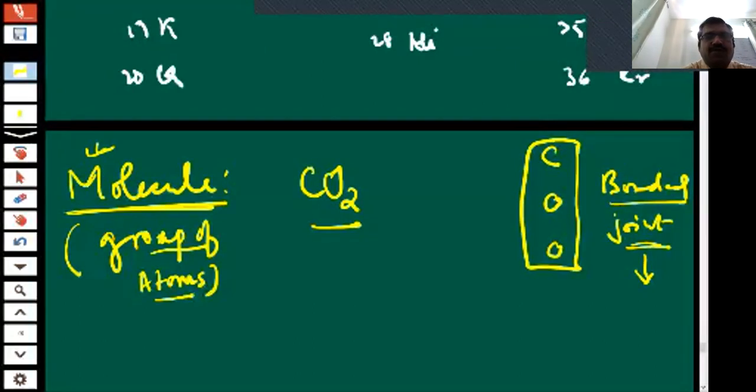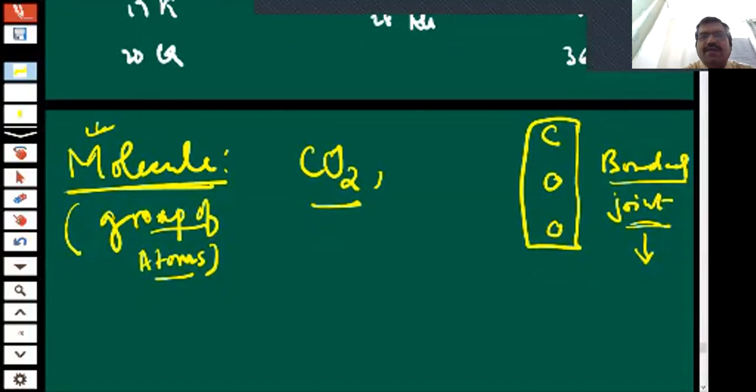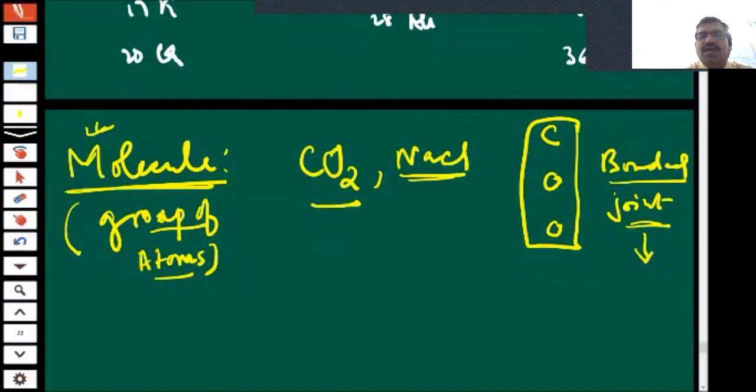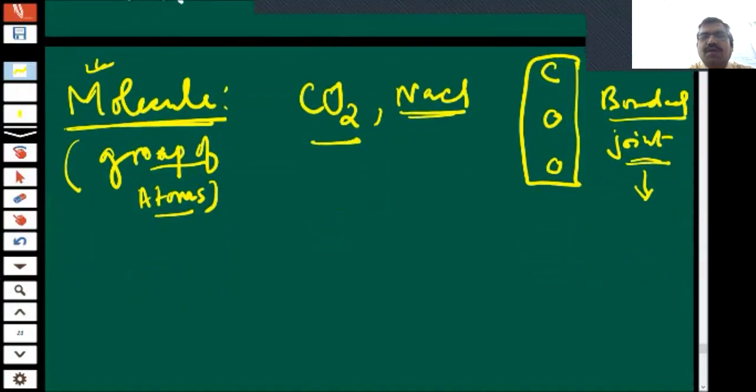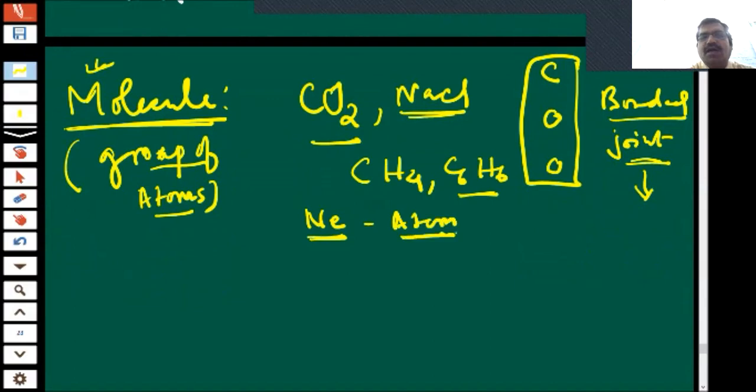Group of atoms is sufficient, like NaCl. Two atoms are there, it is somewhat of a group type, so it is a molecule. CH4 is a molecule. C6H6 is a molecule. Did you understand, children? So this is regarding molecule. If we simply write Ne, this is an atom.